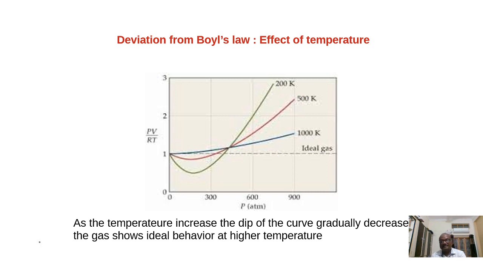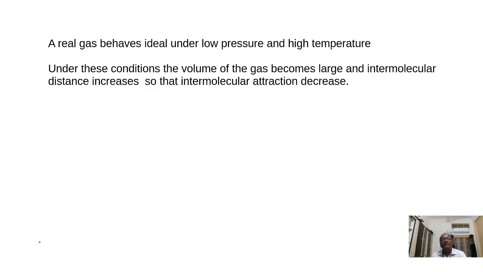Okay. Next, here we said a real gas behaves ideal under low pressure and high temperature. Why? The reason is also given here. Under these conditions, very low pressure means volume will be high at a given temperature, from Boyle's law.